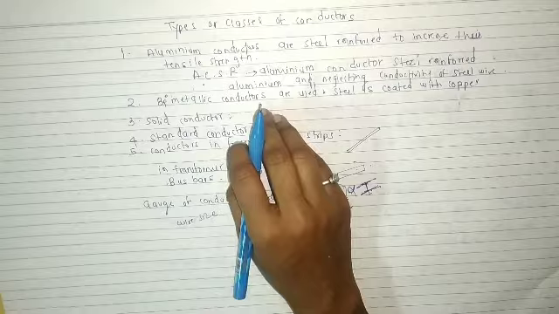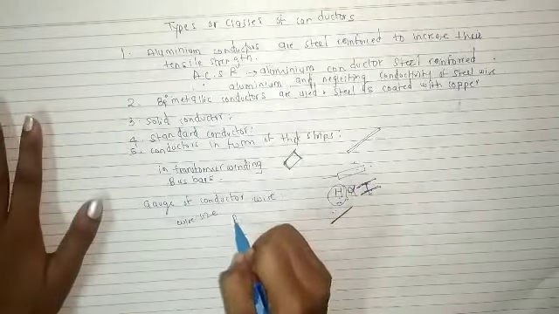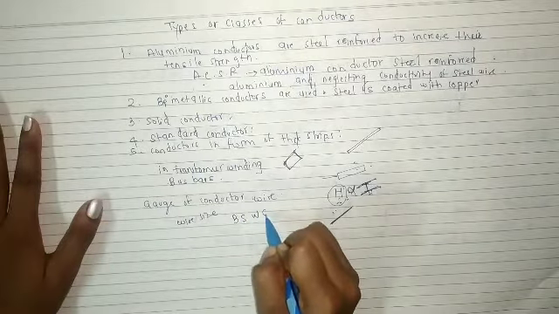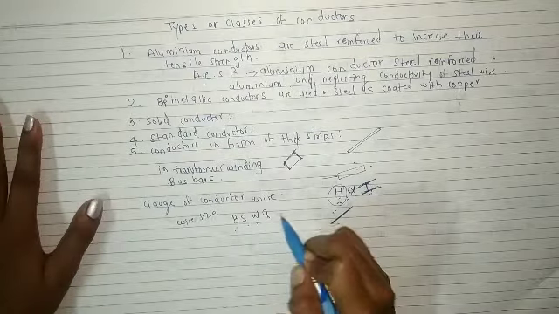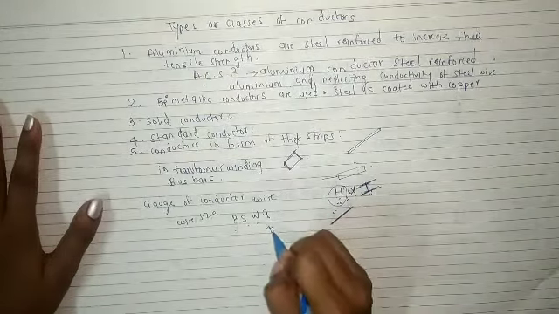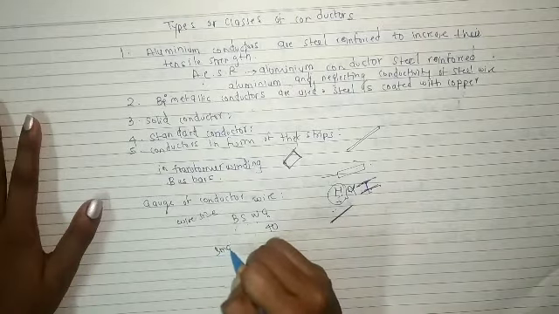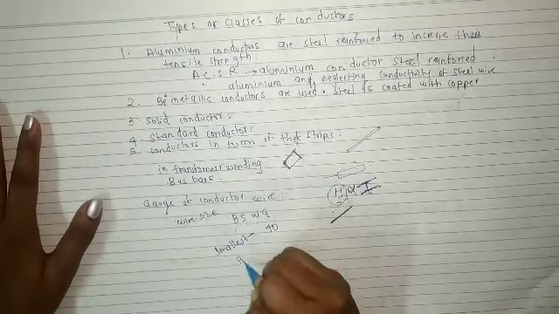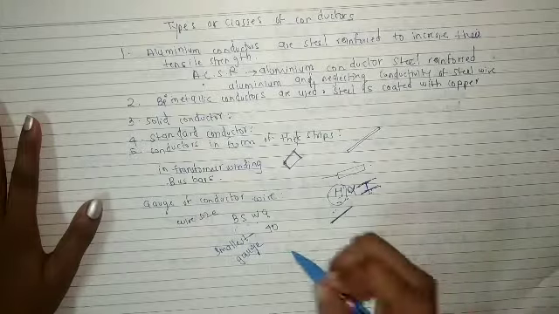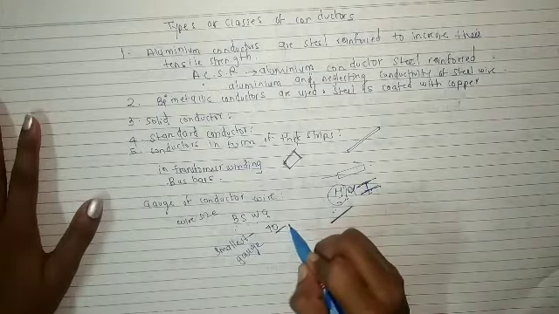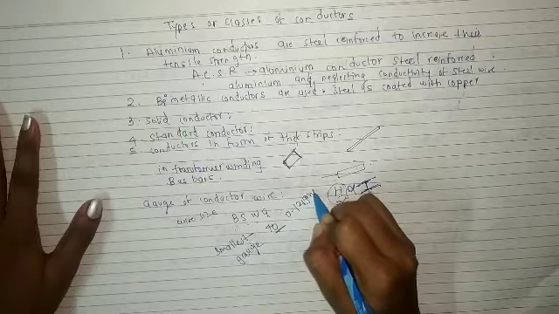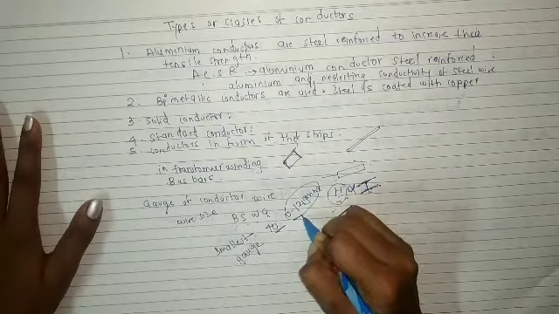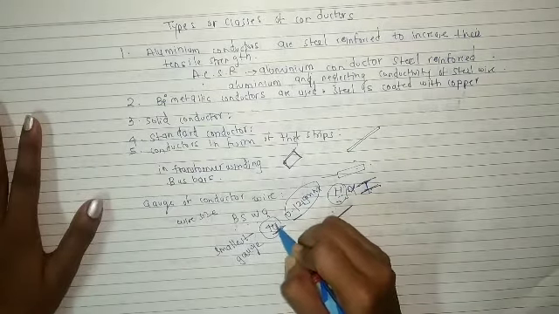BSWG, that is British Standard Wire Gauge. The smallest gauge is 40, which has a diameter of 0.1219 mm. So this is the diameter and this is the number of our gauge.